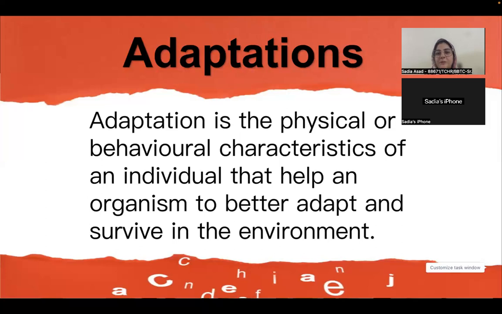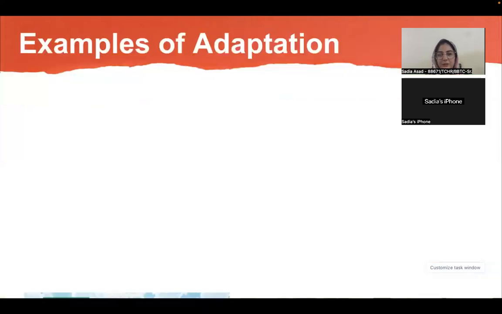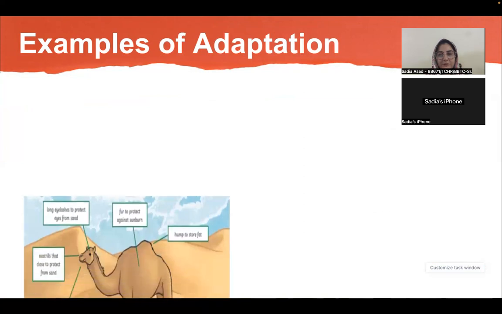Adaptation is basically a physical or behavioral characteristic or feature of an individual that helps that organism adapt better in a certain environment, which means that different organisms adapt differently according to their environment. We will understand this concept better with examples. In the upcoming slide, there are examples of adaptation.